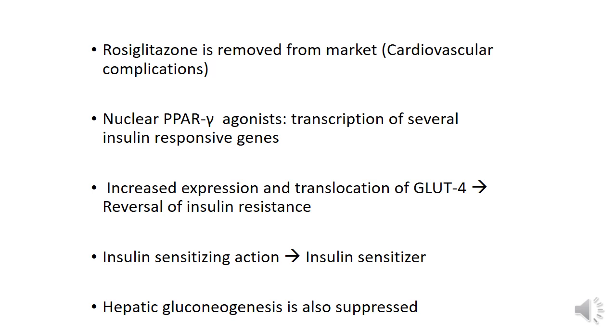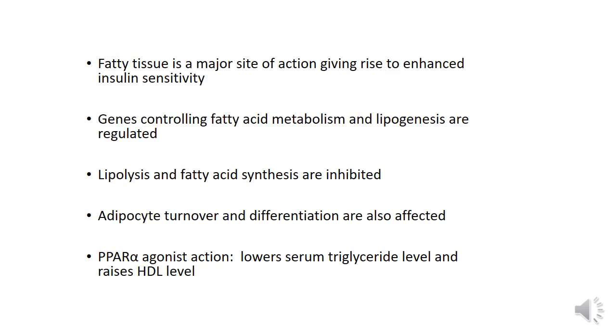Hepatic gluconeogenesis is also suppressed by pioglitazone, and this is similar to the primary action of metformin. Pioglitazone has a major action on the fatty tissue, resulting in improving insulin sensitivity.